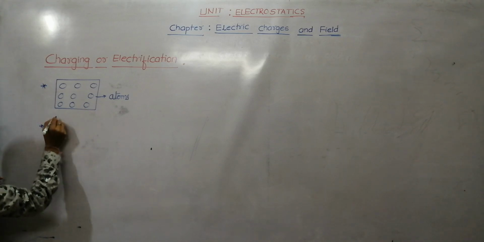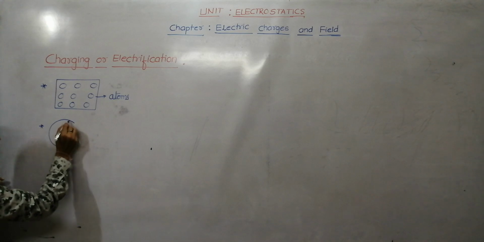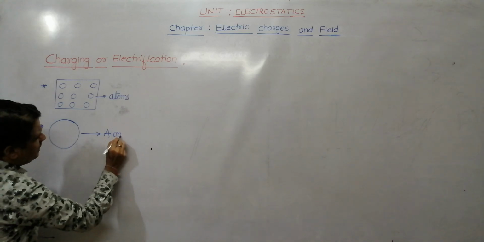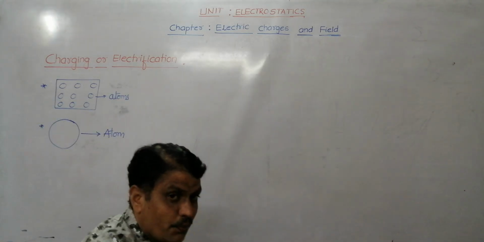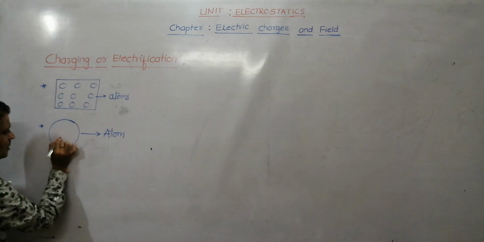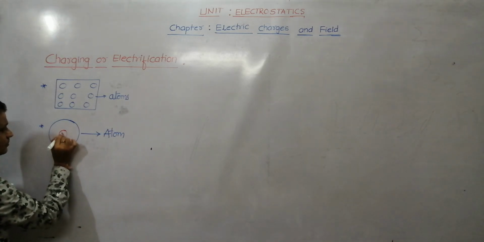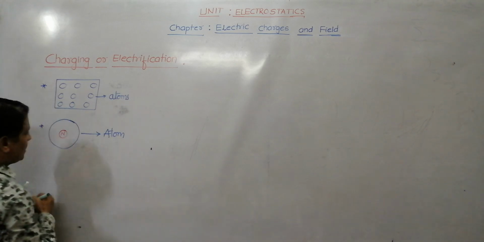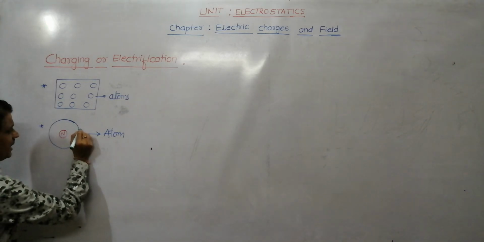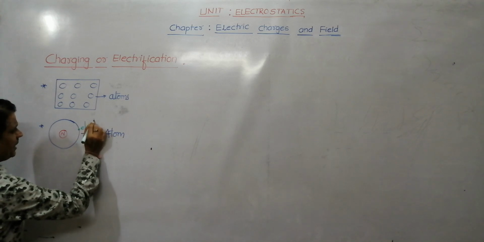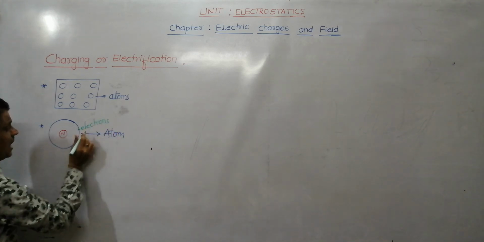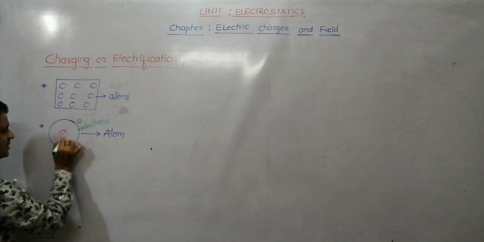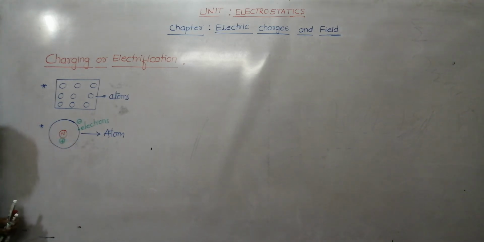If you take a single atom like this, so this is an atom. This single atom consists of a positively charged center called nucleus, and negatively charged electrons are revolving around the nucleus. Remember, electrons are negatively charged, nucleus is positively charged.